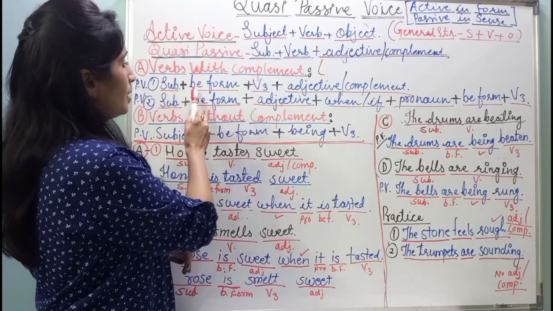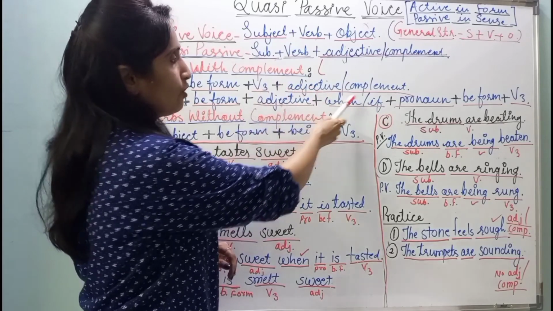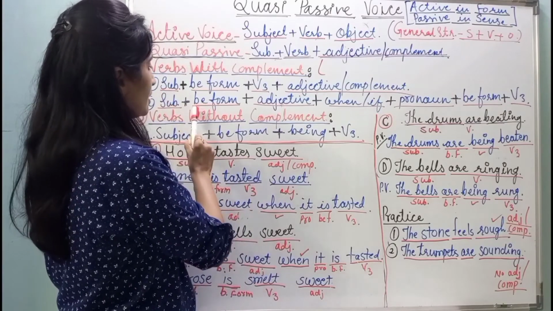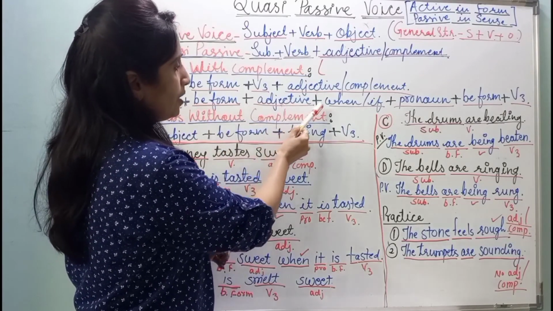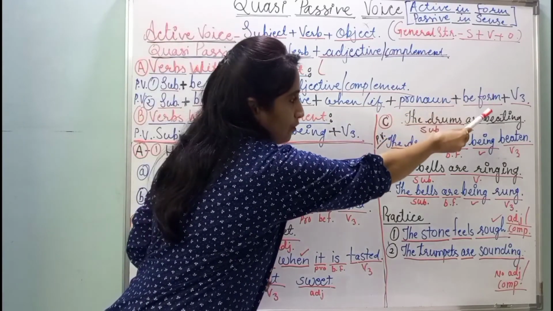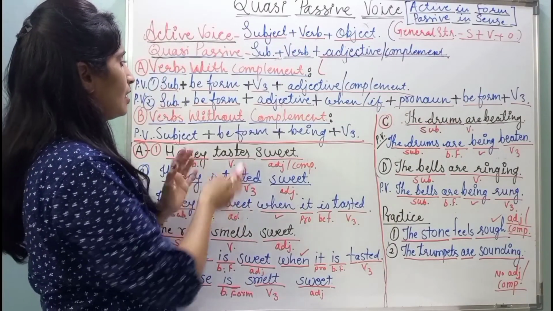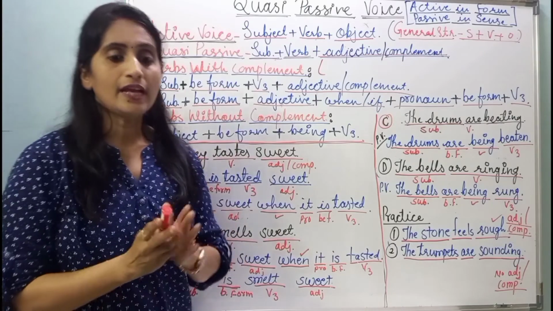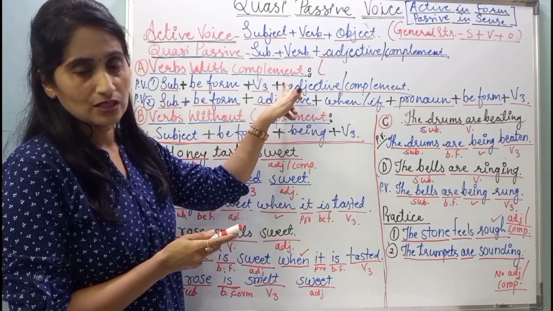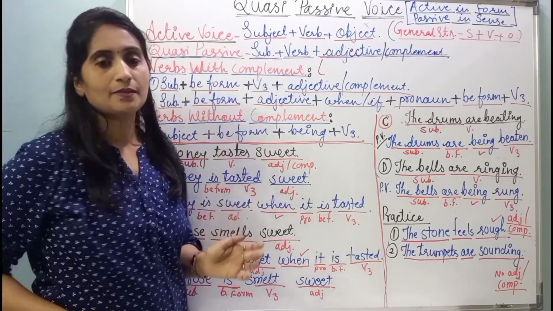See, subject plus be form plus V3 plus adjective or complement. And number two, subject plus be form plus adjective plus when or if plus pronoun plus be form plus V3. We can convert the sentences in two ways. Means if there is a complement in the given sentence, it can be converted in these two ways.